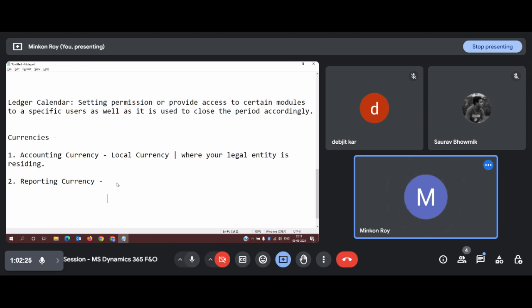Now, suppose for example, your head office is in India, and suppose this office has opened another branch in the USA. Okay, the branch office is in the USA. Now what will happen is the case will be something different. Since my head office is based in India, I will be dealing with INR.